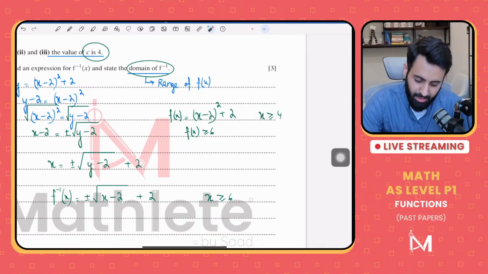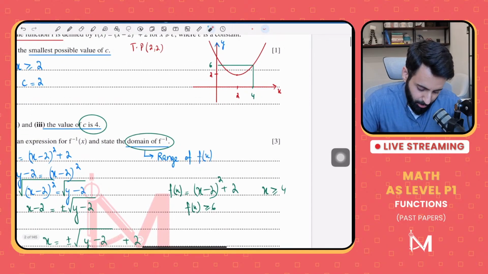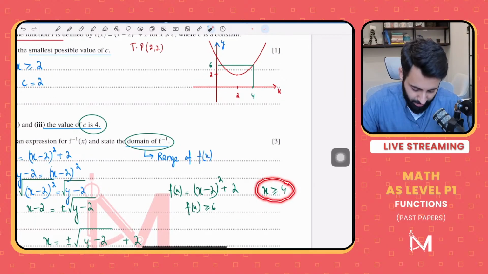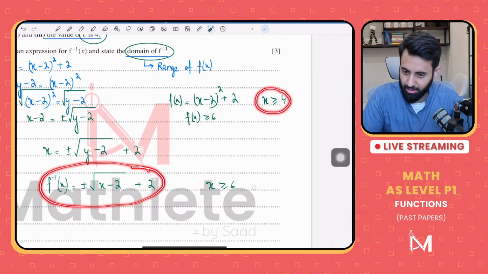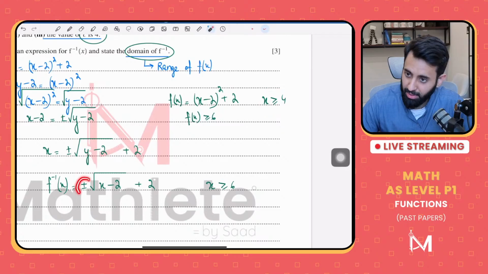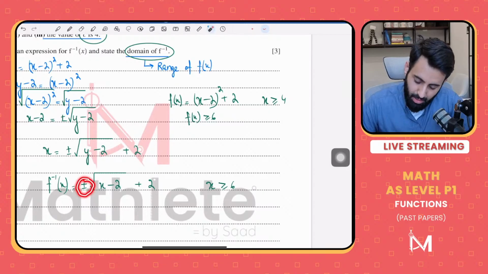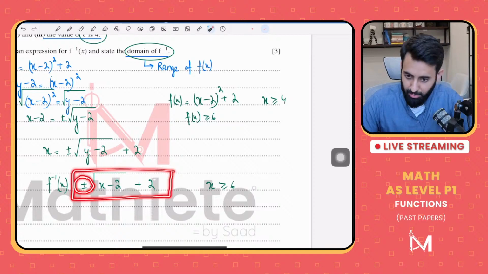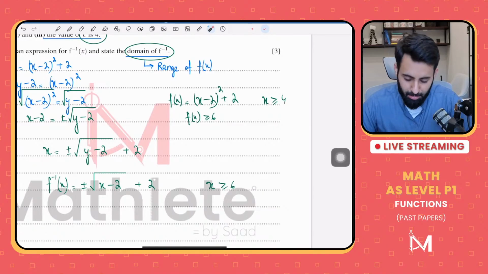So here's one way that you can do it. Notice that the domain is greater than or equal to 4, correct? That means its range will also be greater than or equal to 4. Now, how do you expect the range to be greater than or equal to 4? Do you expect it with a plus sign or a minus sign? That's one way that you can identify whether you're going to go with a plus sign or minus sign.